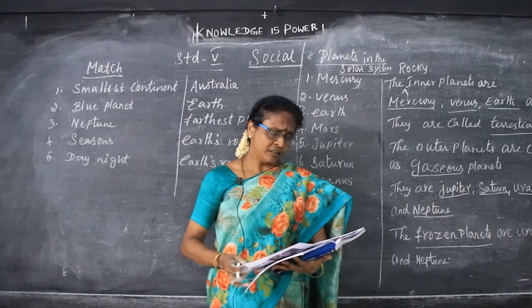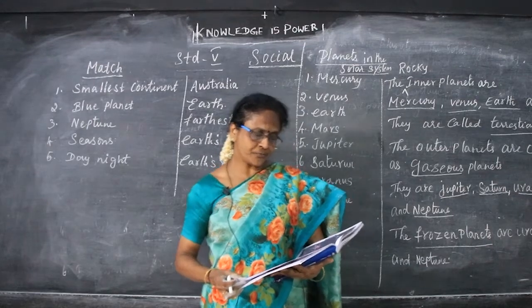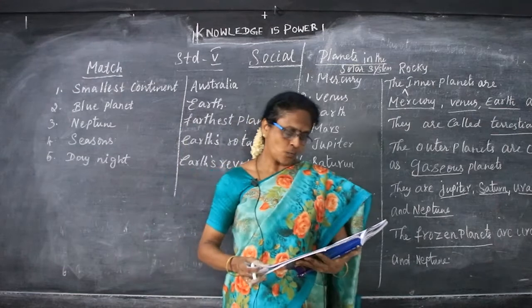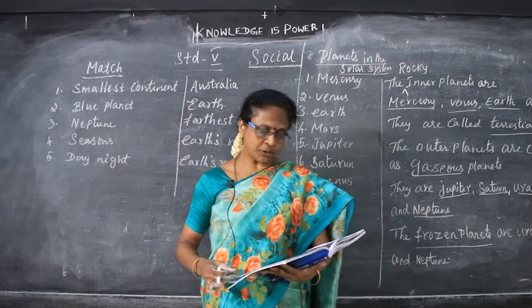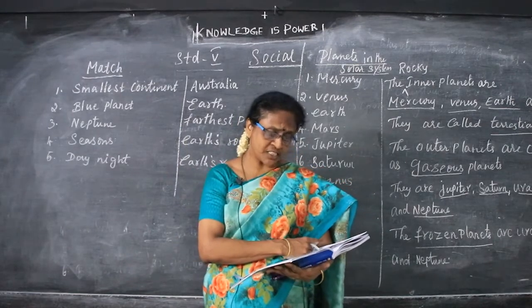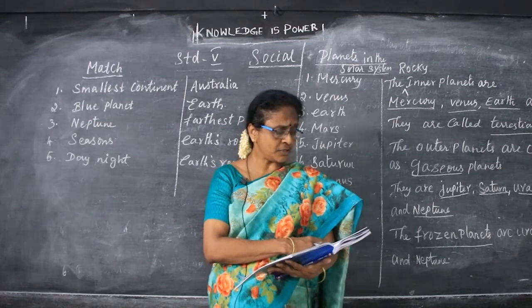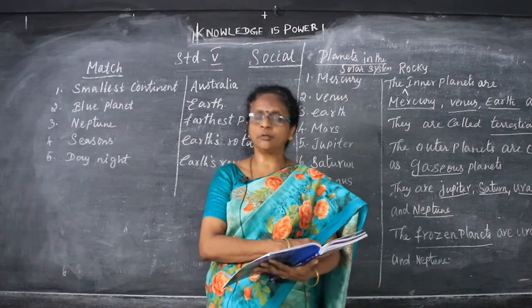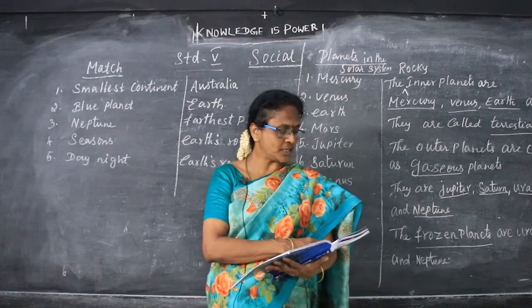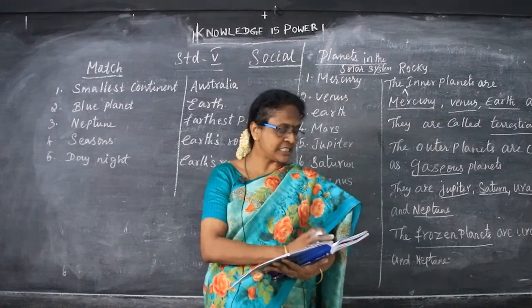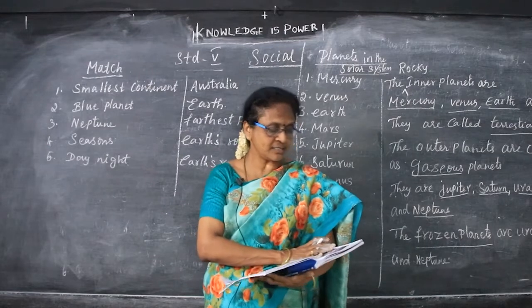Then there are two movements of the earth. What are the two movements of the earth? Rotation and revolution. Revolution is the movement of the earth around the sun on its axis, and seasons are caused by the earth's revolution.